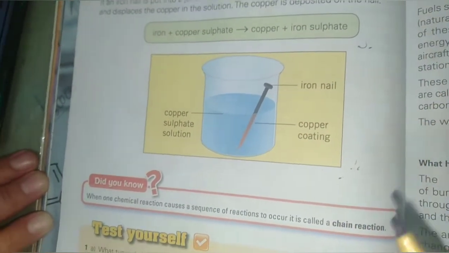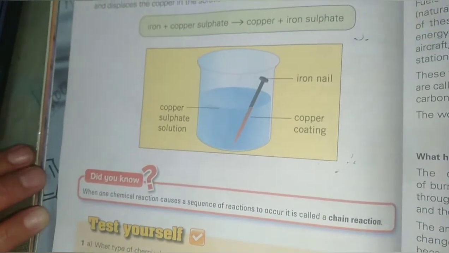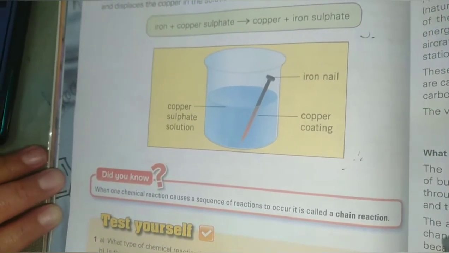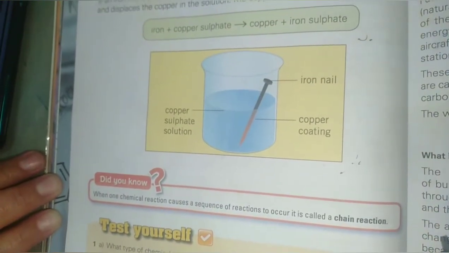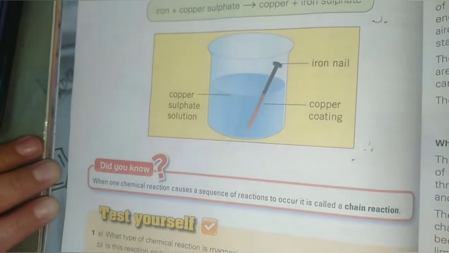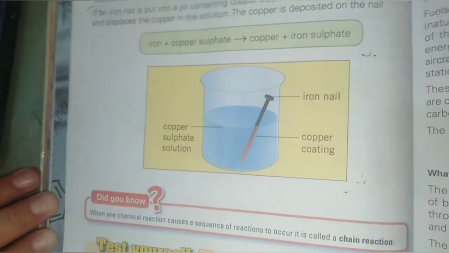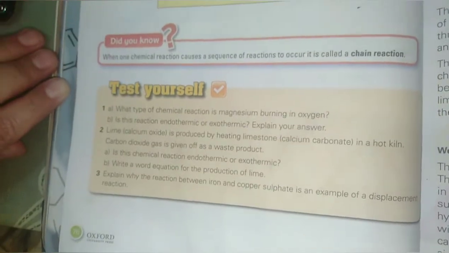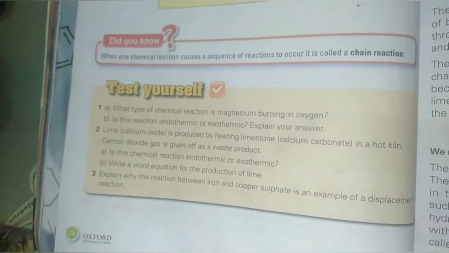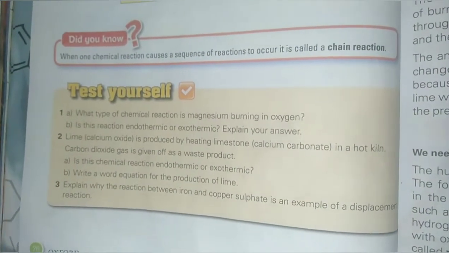In the manufacture of lime, that is calcium oxide, limestone is heated to a high temperature up to 1000 degrees Celsius in special ovens called lime kilns. When one chemical reaction causes a sequence of reactions to occur, it is called a chain reaction.